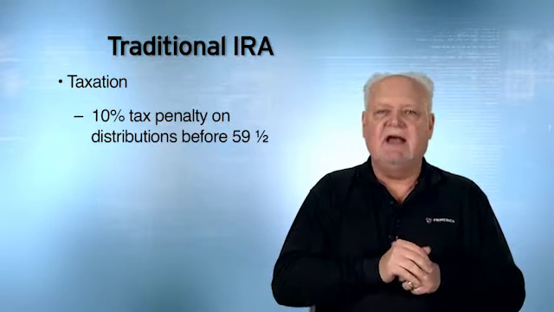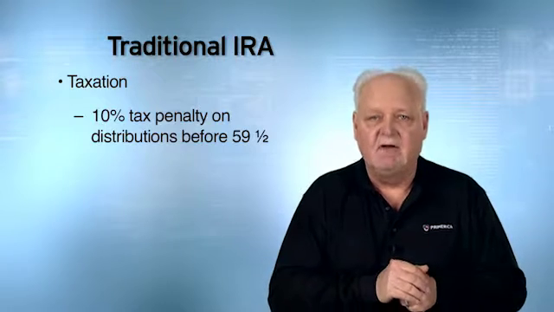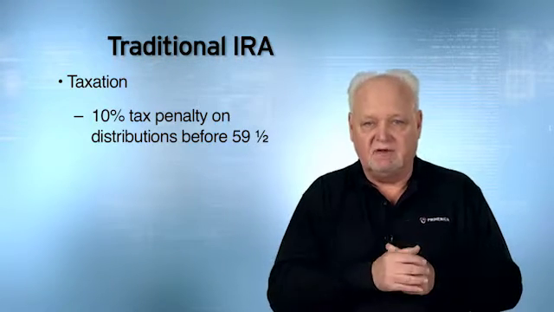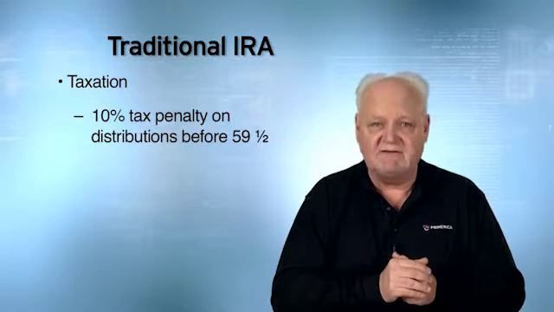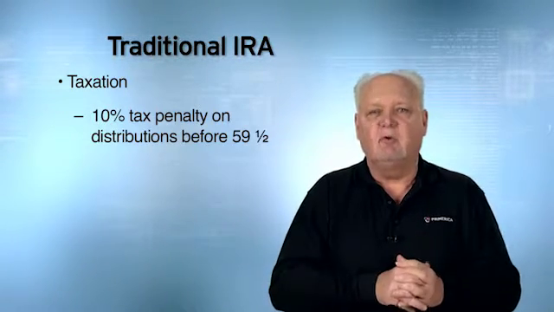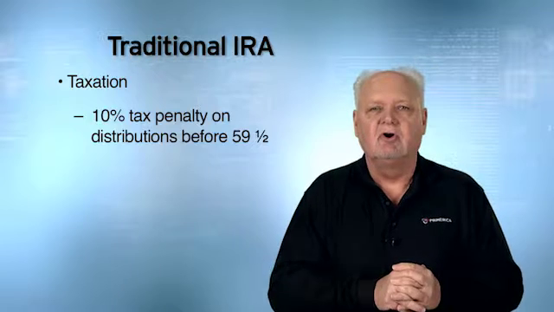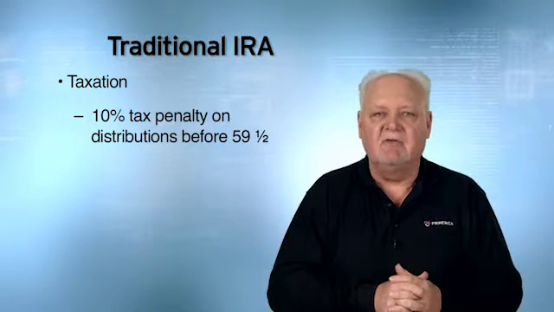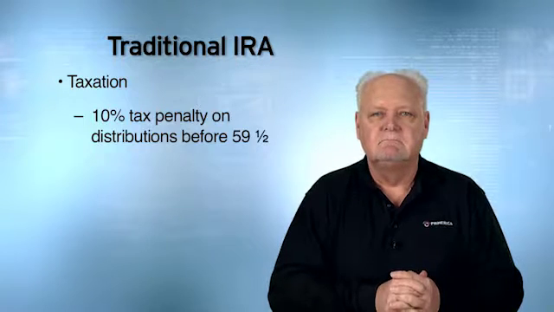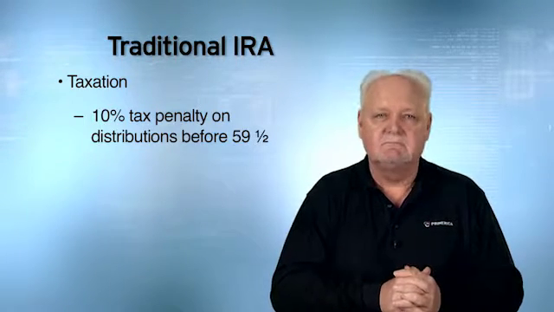Now, if you take money out before 59.5, there's also a 10% penalty on the distribution, and this would be in addition to the tax. So let's say that you put money into your traditional IRA, you were not able to deduct the contribution. So you pay taxes on that money.